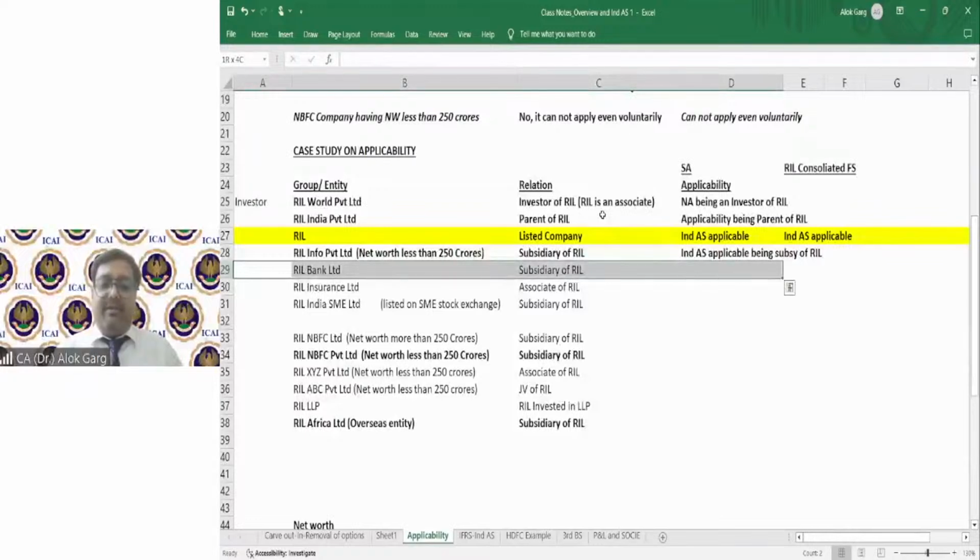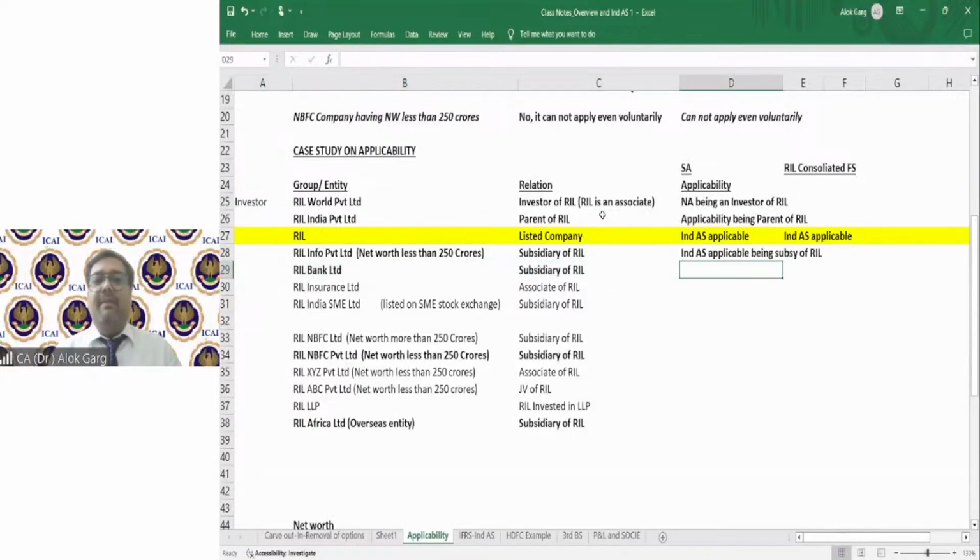RIL Bank Limited is also a subsidiary of Reliance. Tell me whether IND AS is applicable or not. You're right, Bindu. Bindu is saying Reliance Info Private Limited, IND AS applicable since parent subsidiary relationship.